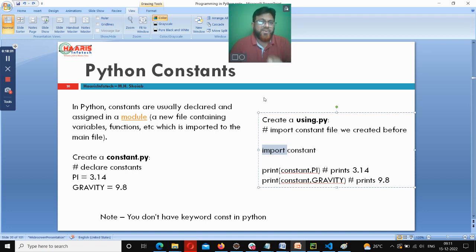Import is one keyword you learned just now, correct or not? By using import, you can link two files. We call this linking. We also have one more concept. In C, we learned a concept called include. That is another. So here we are creating a link basically.